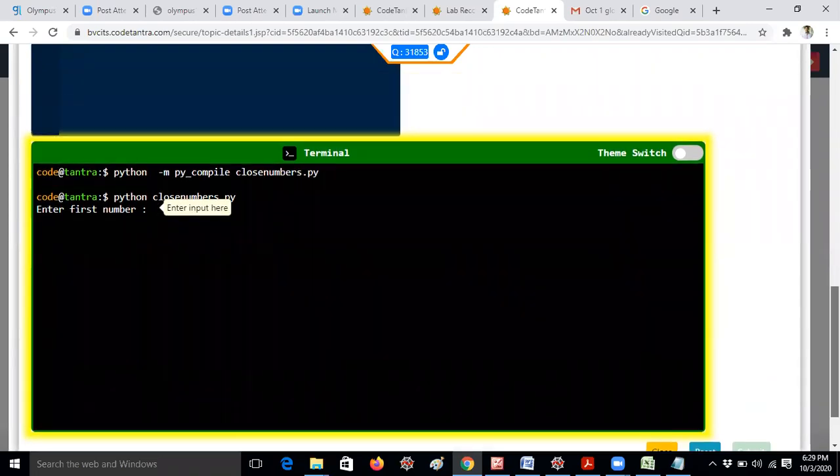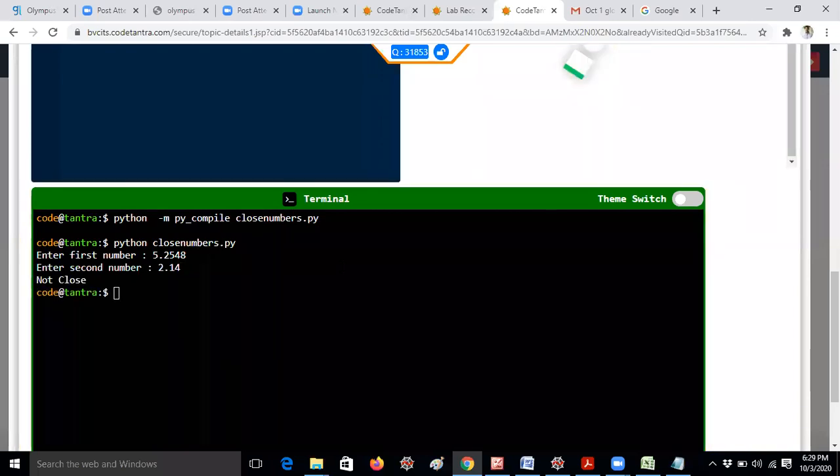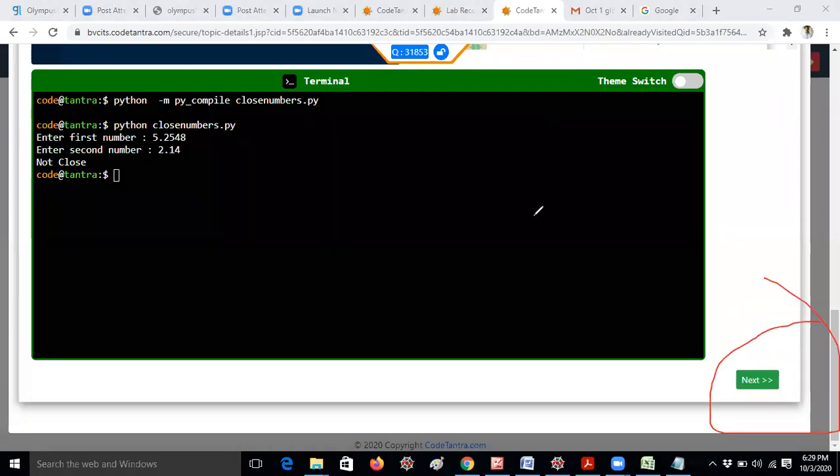Next is nothing but moving to the next question. If I'm giving 5.2548 and 2.14, the difference is almost 3, so it will give the message not close. Now I don't have the chance to run again. That's the reason I am getting the next button here, not the submit button. So this is the question, guys. I will send the material, don't worry.